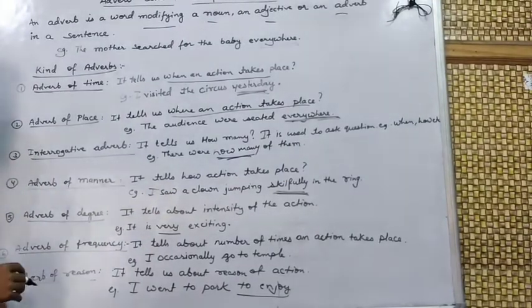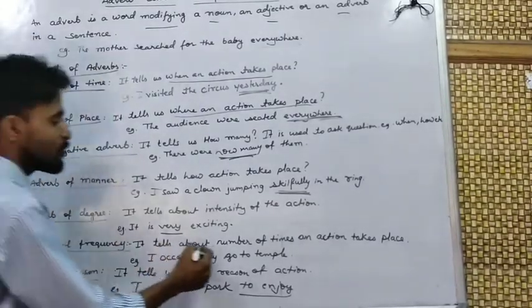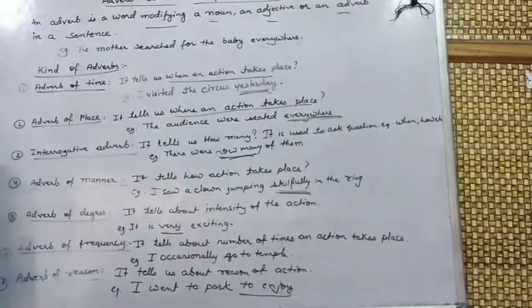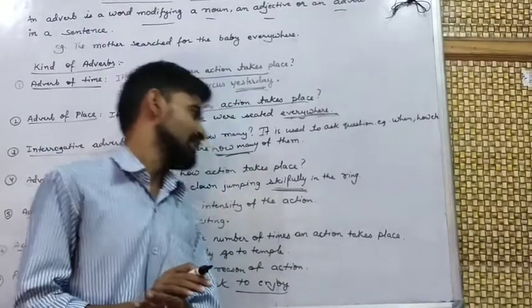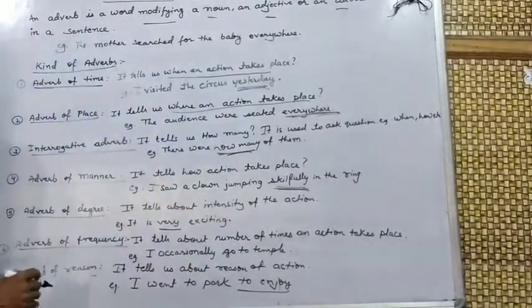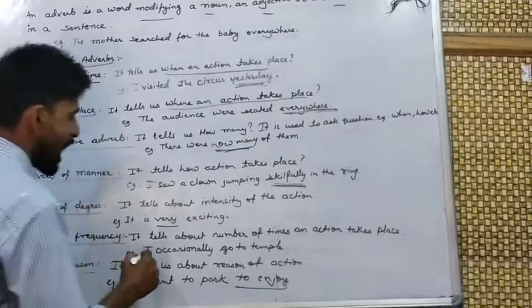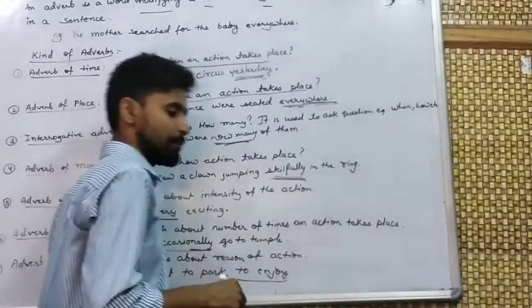Adverb of frequency. What is adverb of frequency? Frequency means it tells about the number of times an action takes place. Just like I am taking an example here. I occasionally go to temple.